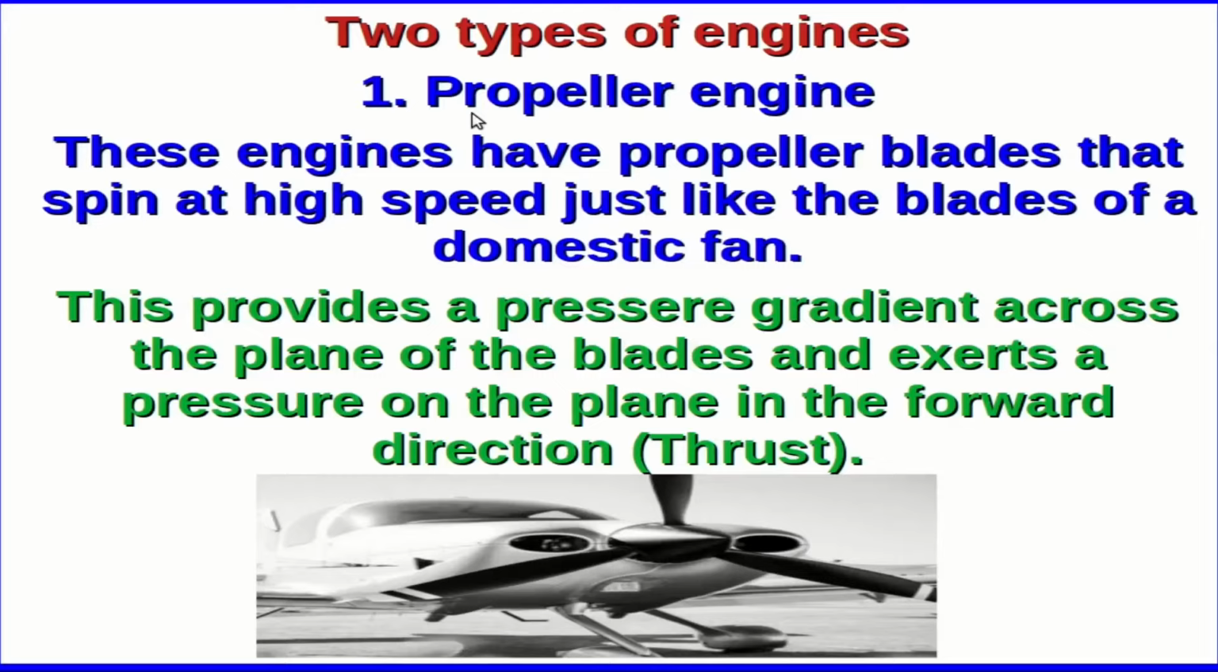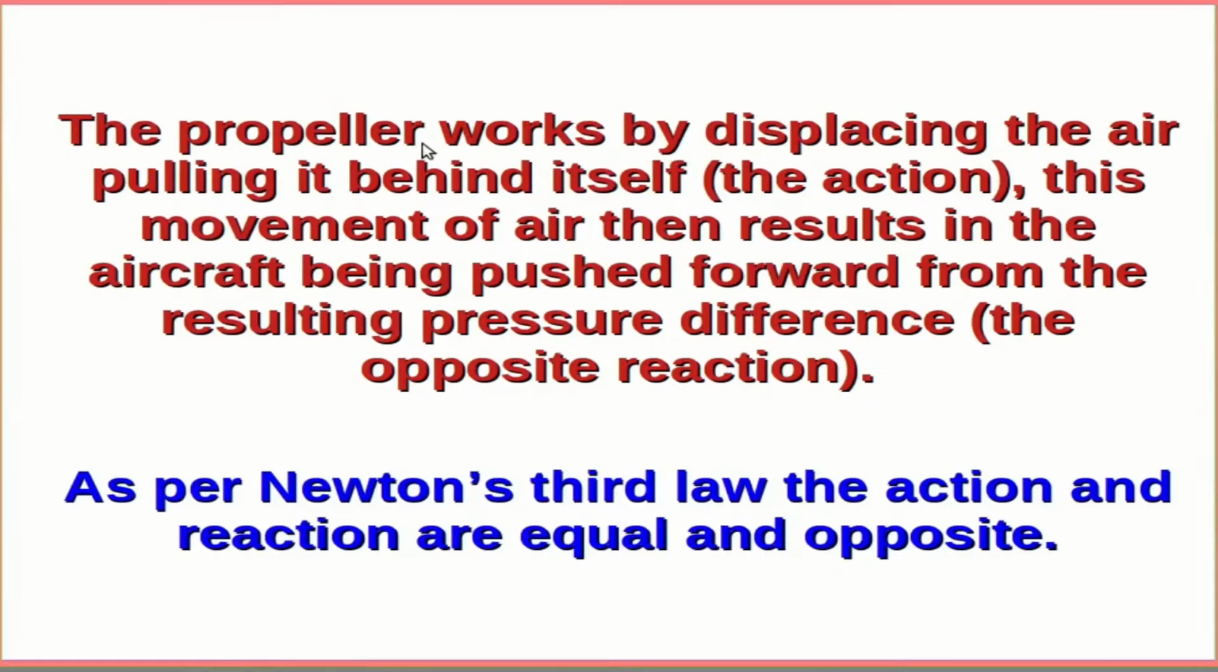The first is known as the propeller engine. These have propeller blades that spin at high speed, just like the blades of a domestic fan. So we have the blades here. This provides a pressure gradient across the plane of the blades and exerts a force on the plane in the forward direction, and that is the thrust. The propeller works by displacing the air, pulling it behind itself. This is the action. And this movement of air then results in the aircraft being pushed forward from the resulting pressure difference.